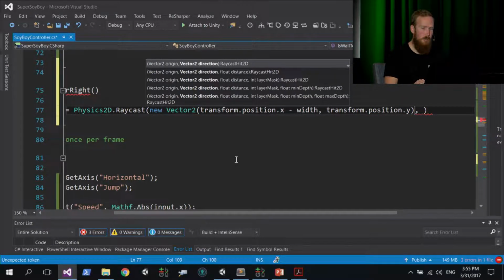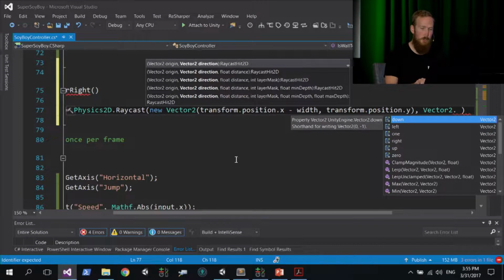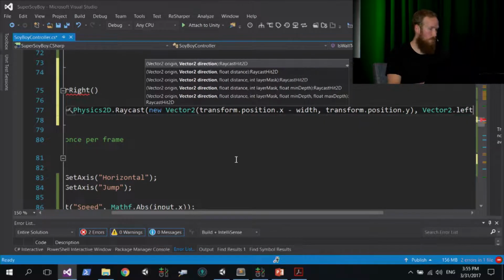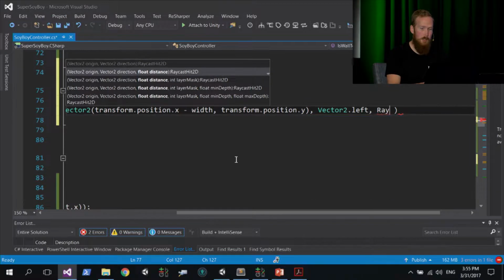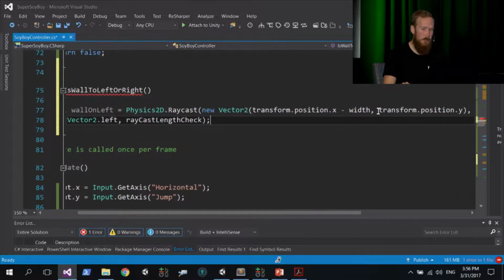And then comma, which is now our direction we need to pass in. So remember, for that, we've got some handy helpers here, Vector2.left, because we're going to check on our left-hand side. We want to look to the left for a wall. So Vector2.left, and then comma, and then raycastLengthCheck, passing that same very short length check. Close parentheses and semicolon at the end. Let me just drop that onto 2 lines so that everybody can see. Where should I split it? Let's split it over there.